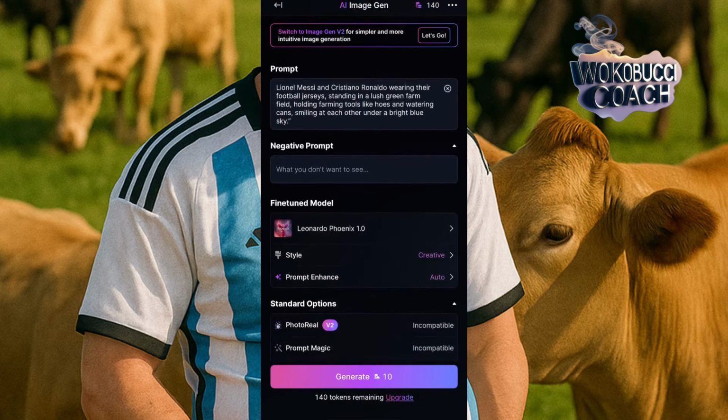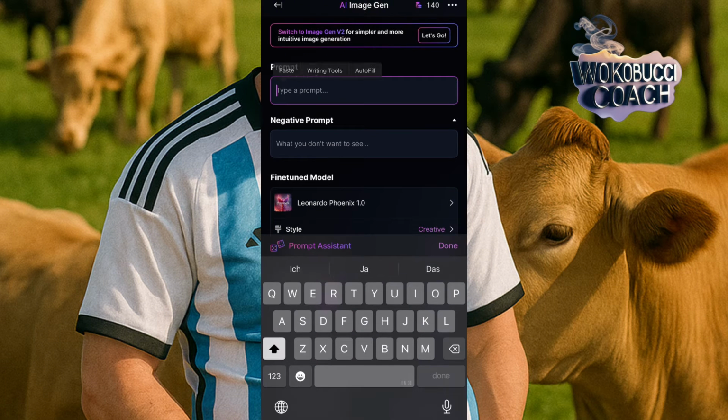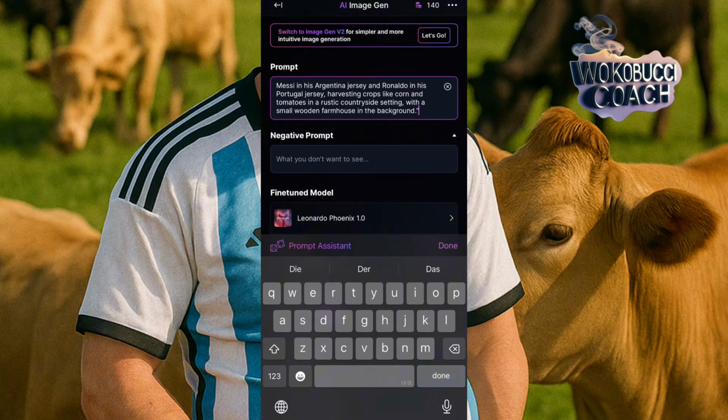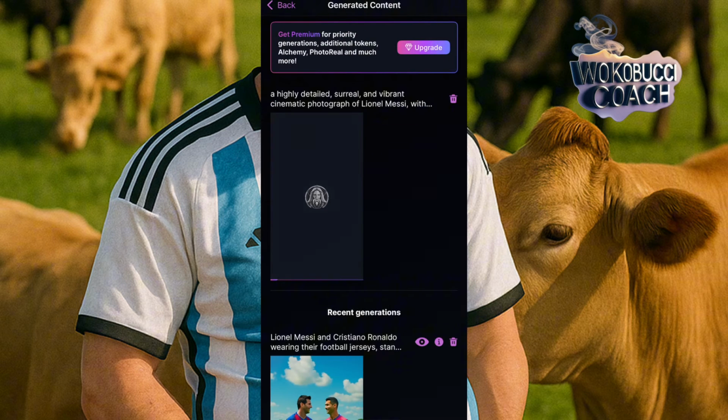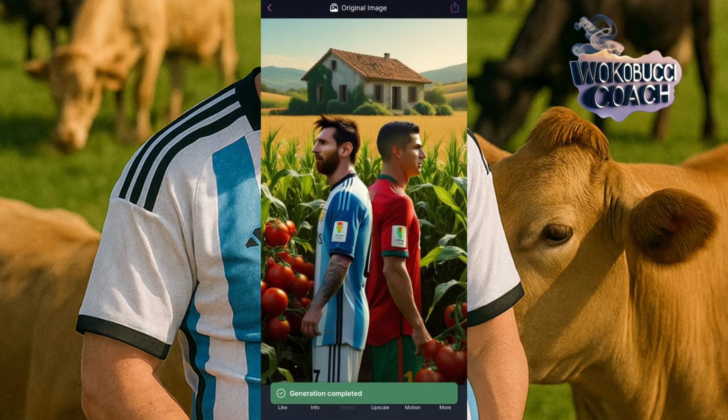I put it in the same place on the prompt like we did. Just a repeated process, okay? You wait for it to generate. So we have this one in the farm, okay?